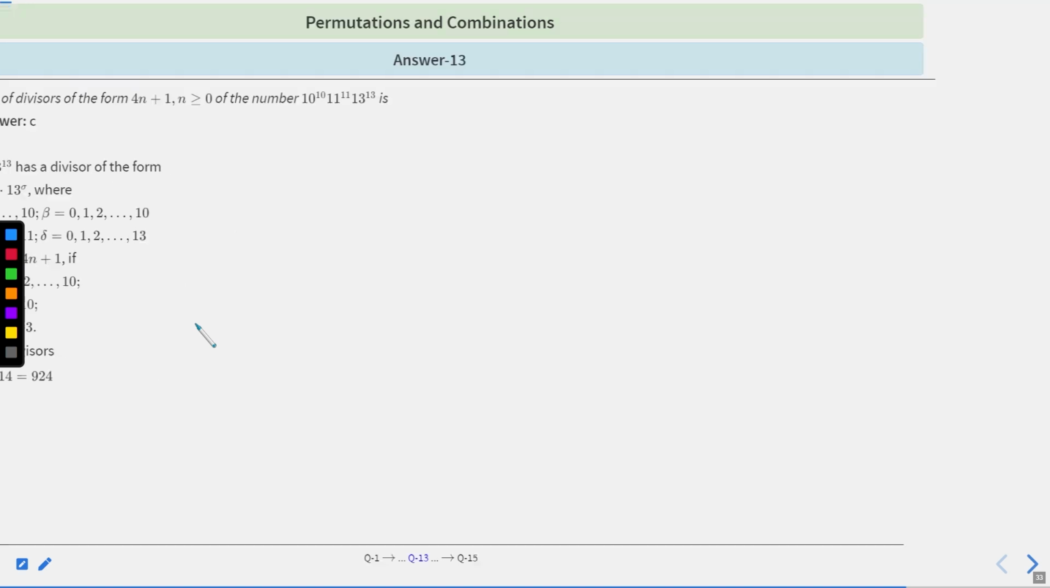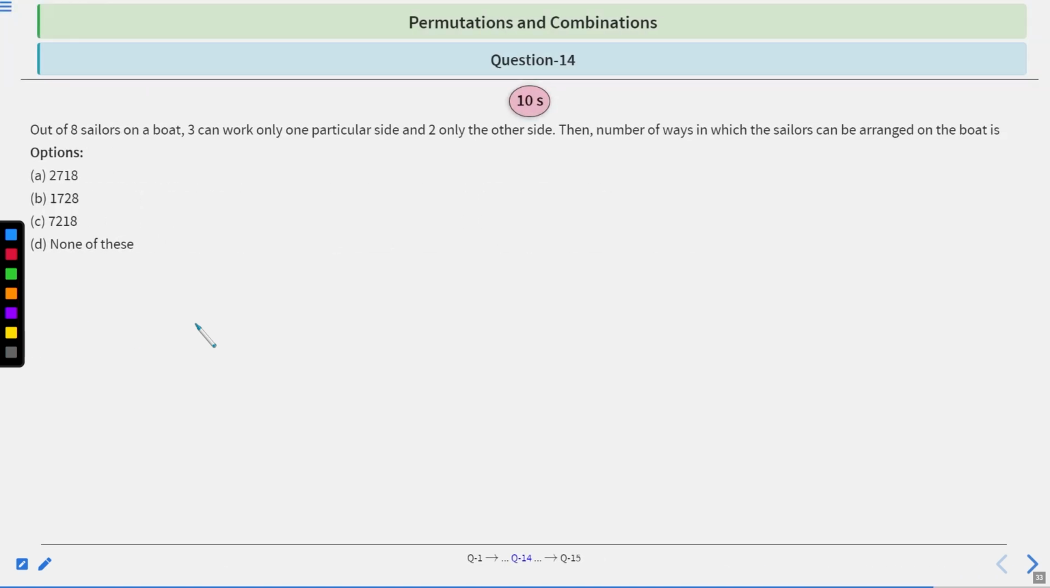Okay, let's move to the next question. Question number 14, which says, out of 8 sailors on a boat, 3 can work only one particular side, and two only the other side. The number of ways in which the sailors can be arranged on the boat is. So you have 10 seconds to solve this question. After 10 seconds, we will discuss the solution.